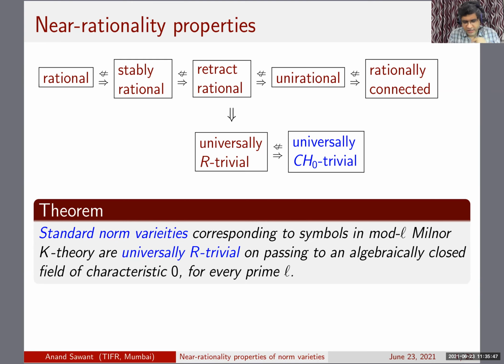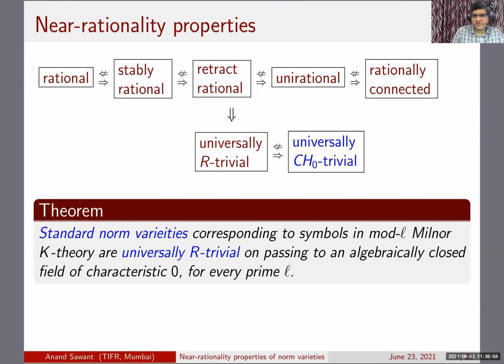I will be recalling the definition of the standard norm varieties, as well as explaining where the proof gets stuck. Why do we need to pass through an algebraic closure?